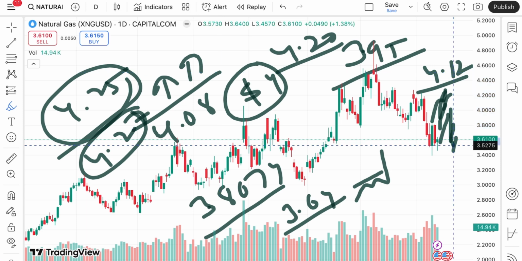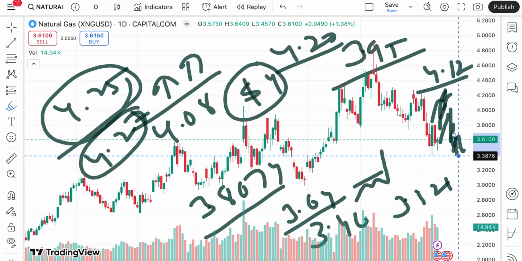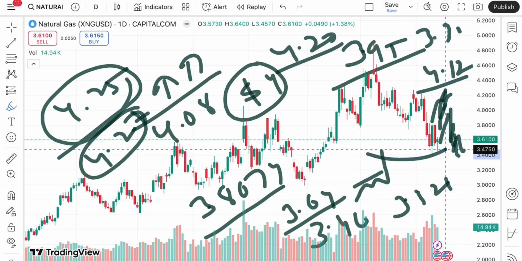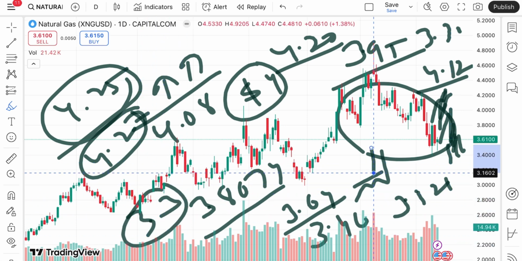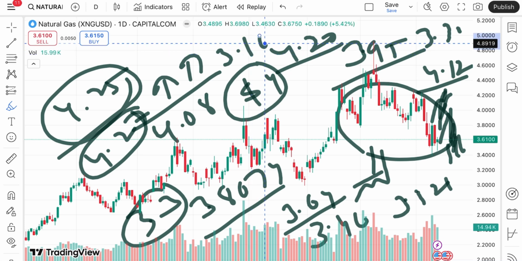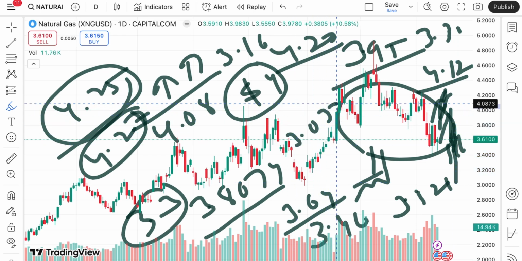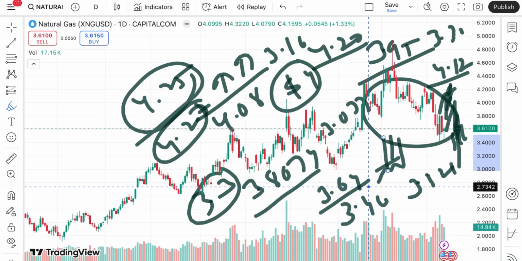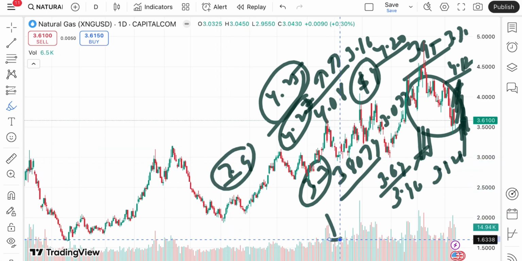But if the price didn't sustain, it can come down again towards 3.217, and from there it will go towards 3.46, and if the price falls below this level, a chance of touching 3.38 will be there, and then there will be a zone breakout, so a further downfall towards $3.3, and if the price falls below this level, a chance of touching 3.16. If the price falls below that level, you will see the price go further low towards 3.037, and from there a further fall towards $2.9. If the price falls below 2.9, a further downfall we can see.